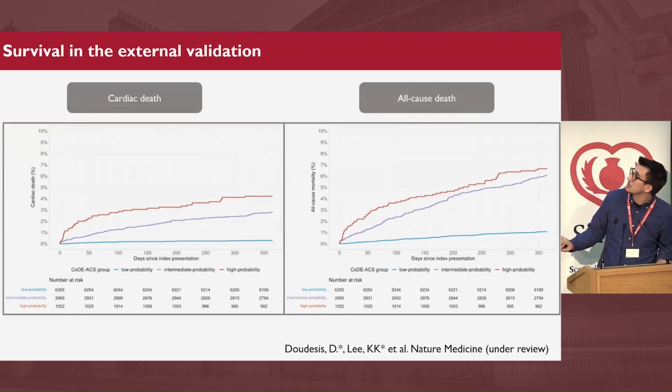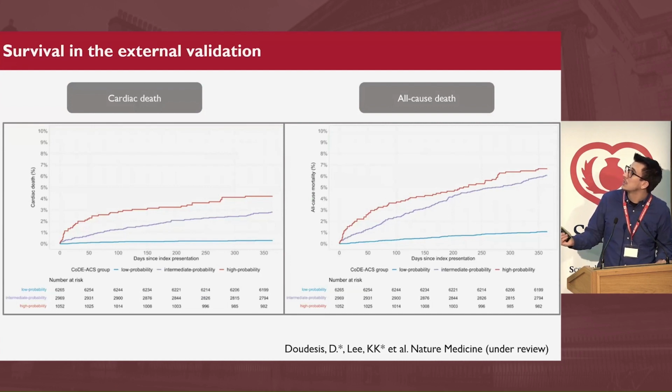So we can see that both for cardiac death as an outcome, but also all-cause death, patients that have been sent home from the emergency department don't die from any cause or cardiac-related causes. However, patients that have been identified as high probability by the algorithm actually tend to have these kinds of deaths over the following year.